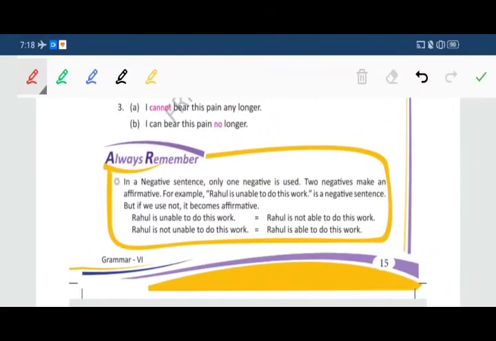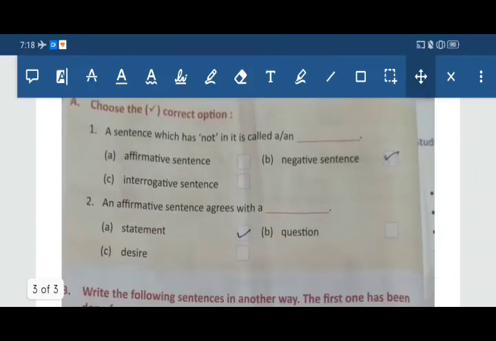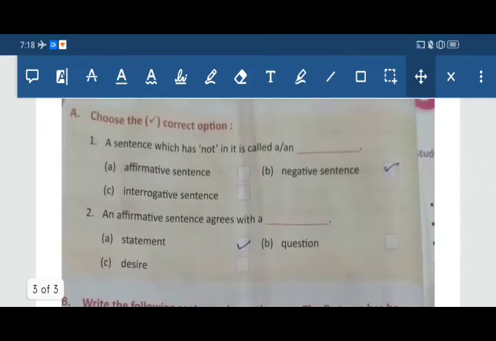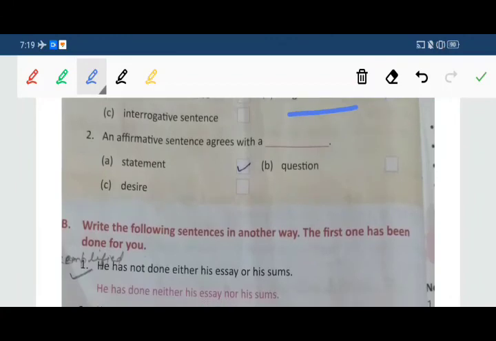Now come to exercise A. Be ready with your pencils. You have to write down these A, B and C exercises in your notebook after writing the definition. First one: a sentence which has not in it is called a negative sentence. Second: an affirmative sentence agrees with a statement.